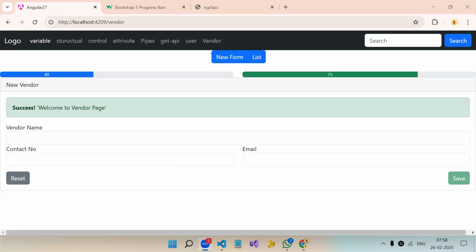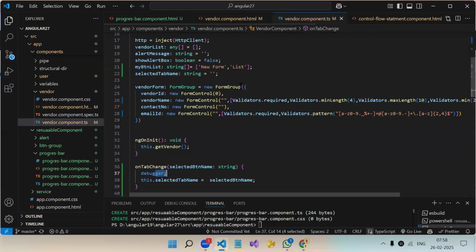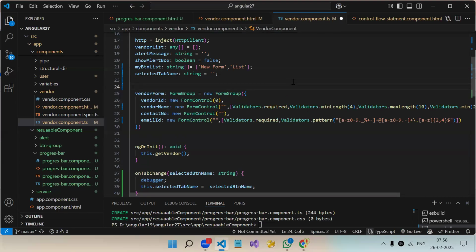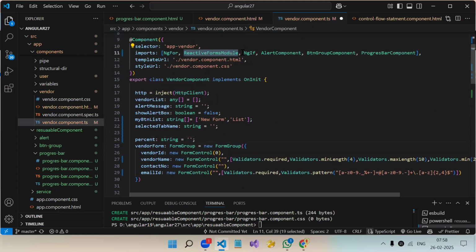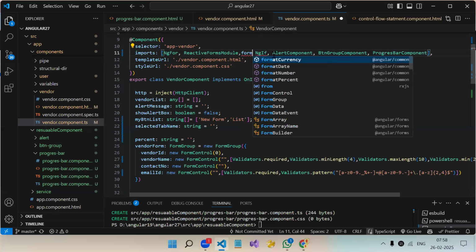Let's say in the parent component I will be creating a variable, percent, of type string, and I will be assigning it empty. I have created a variable. Okay, let's add our forms module.